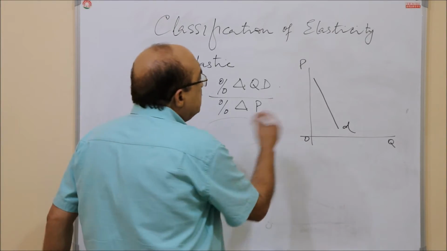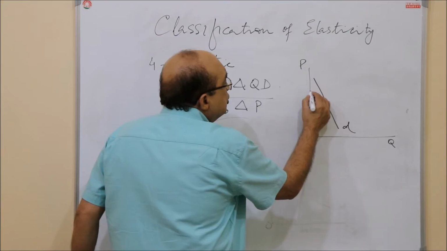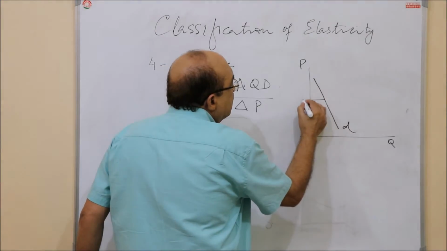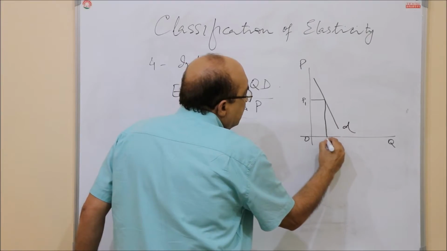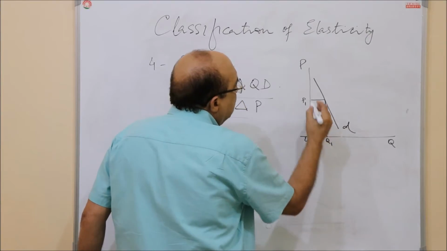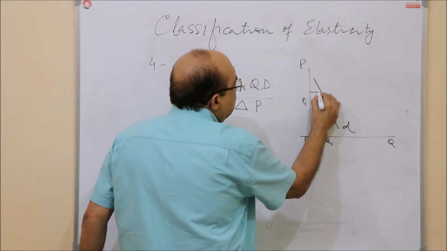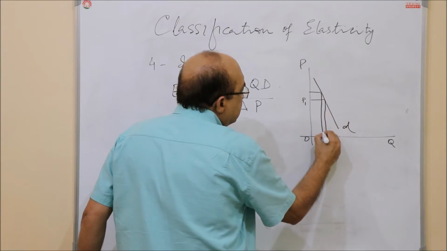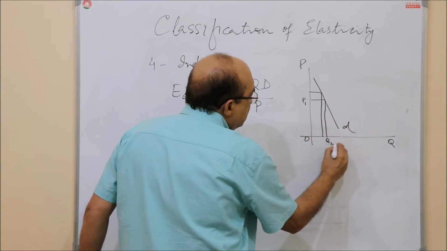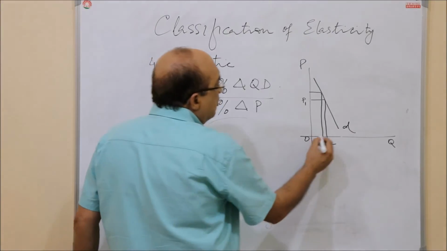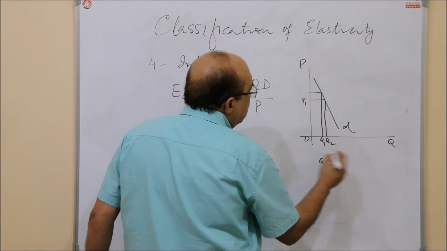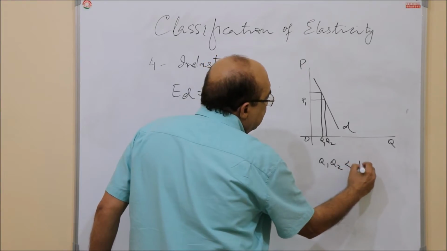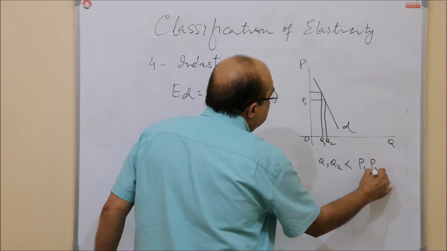So you can show, suppose this was P1, this was Q1, and increase in price brought, sorry, this was Q2, suppose Q1. So this value, I mean Q1, Q2 is less than P1, P2.